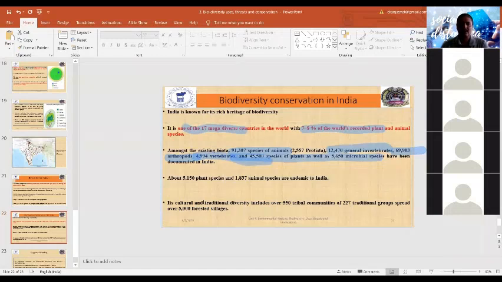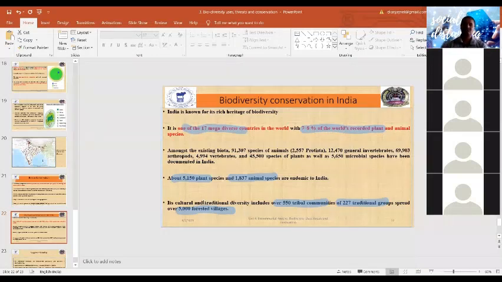There are about 91,300 species of animals, 12,470 genera of invertebrates, 69,000 more arthropods, about 5,000 vertebrates, 45,500 species of plants, as well as 5,600 microbial species documented in India, and more than 5,000 plant species and about 2,000 animal species are endemic to India.